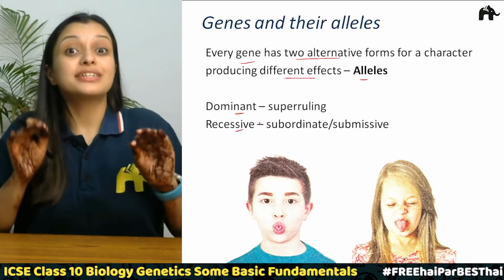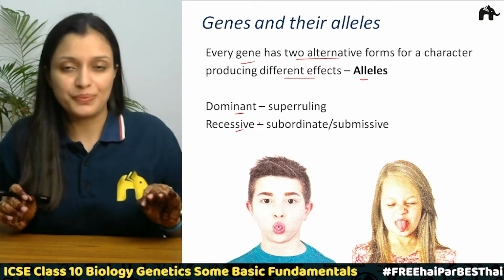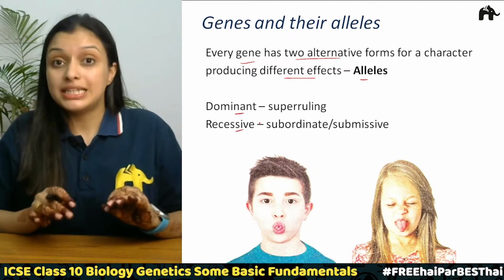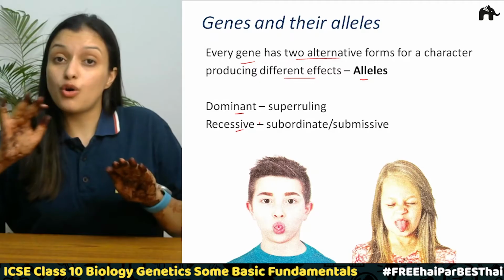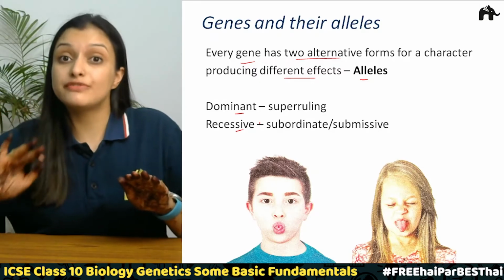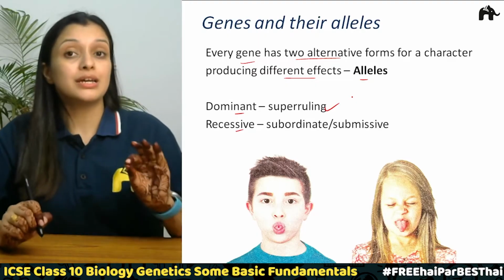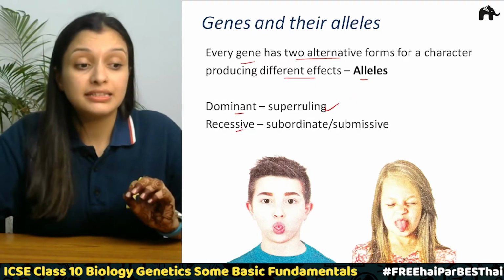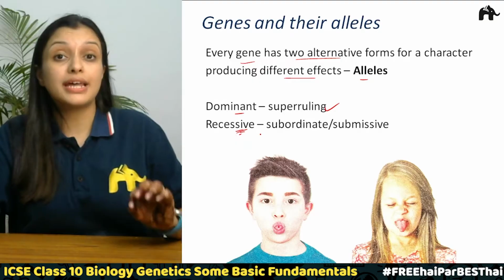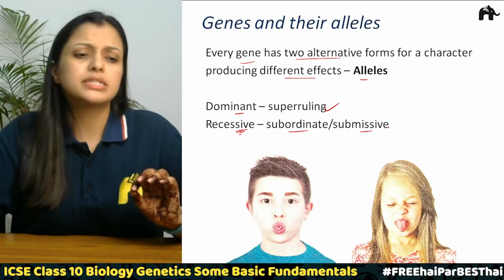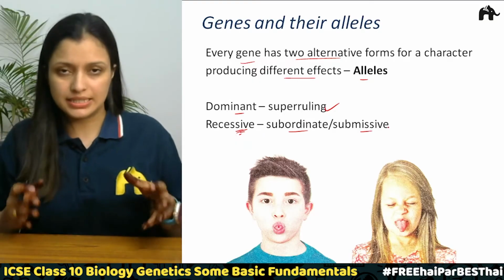This is what these dominant alleles do. These dominant alleles just mask or suppress the action of recessive genes. So these dominant alleles are called super-ruling alleles, right? And the recessive ones are called subordinate or submissive genes or alleles, correct?